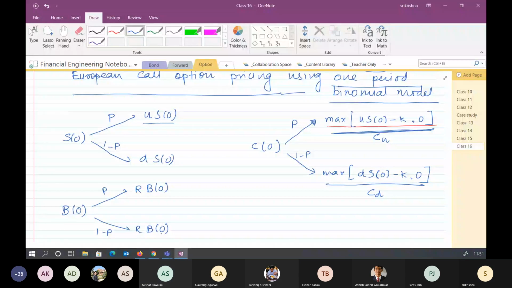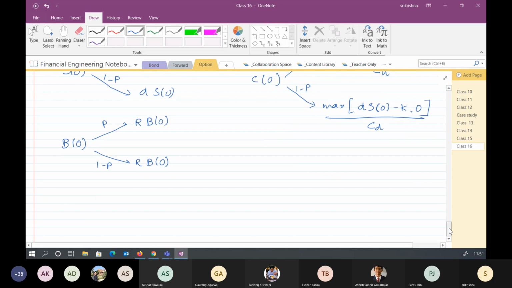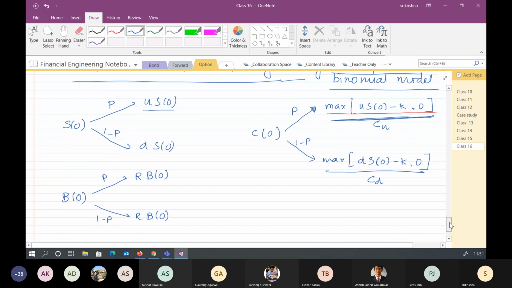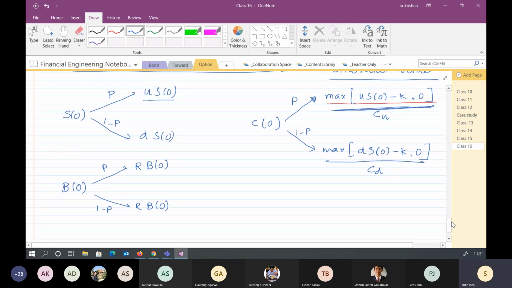Correct. Now, if you remember what we did... Sir, I had a question. The probability that I am taking here, is that the implied probability? No, I have not talked yet about the implied probability. This P itself is a market probability. I have not come back to the implied.